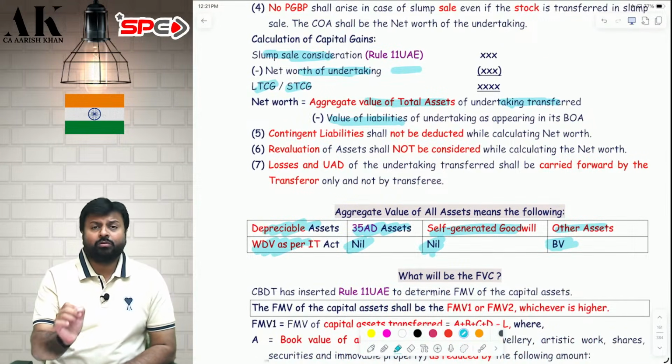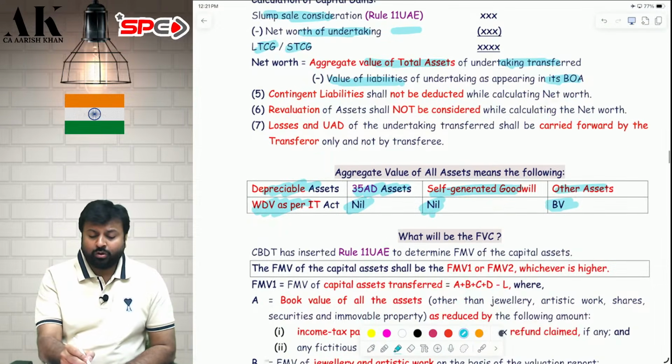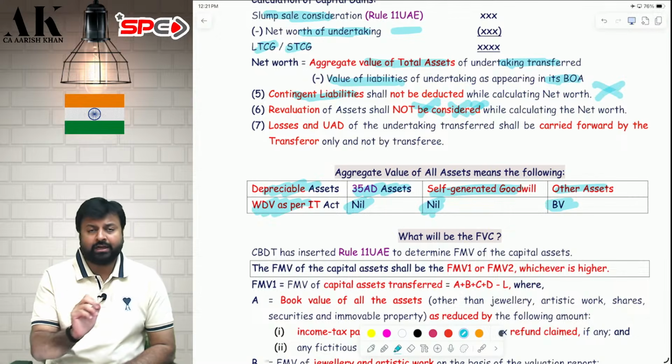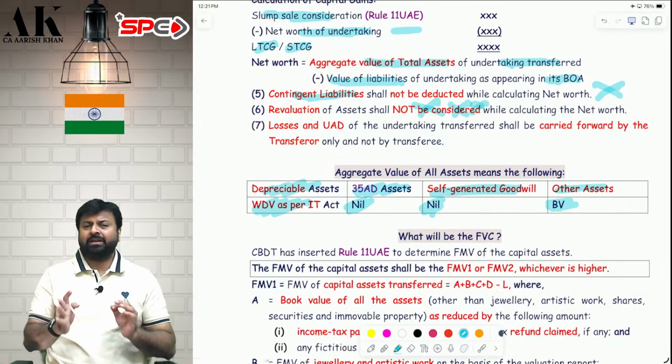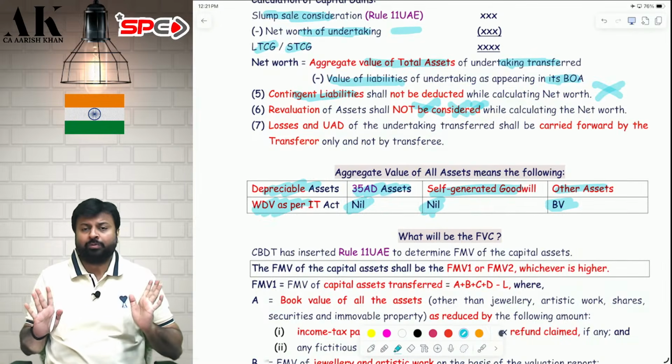For liabilities, you have to take book values. Book value, book value, book value. For assets, don't take revaluation. Revaluation is not allowed. For contingent liabilities, do not take them in the net worth. Only actual liability will come in the net worth, that too at book value. Contingent liability will not come in the net worth. I hope it is clear to all of you.